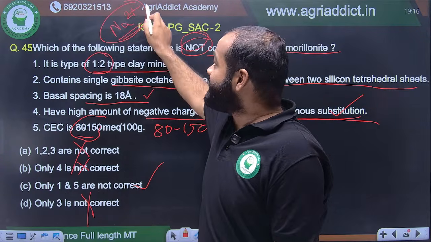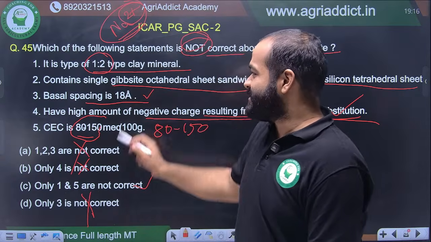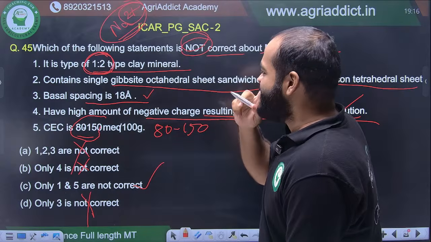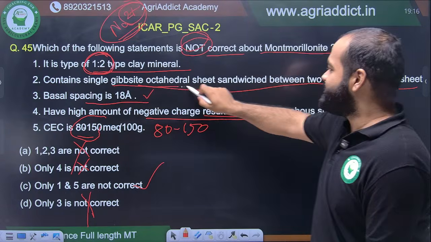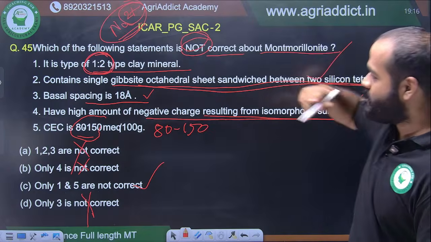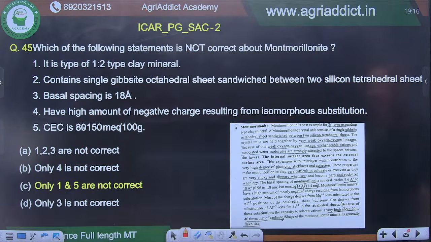So this is a deliberate attempt. Na2 plus, anyone will see it and think it's a typing mistake, but it's not. So similarly here 1:2 is deliberately there to make you wrong. And this contains a single gibbsite octahedral sheet sandwiched between two silicon tetrahedral sheets. This is also correct. So only 1 and 5 are not correct, right?